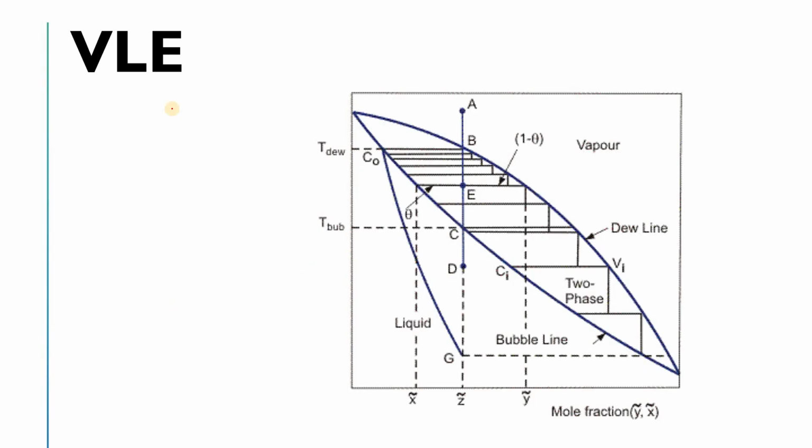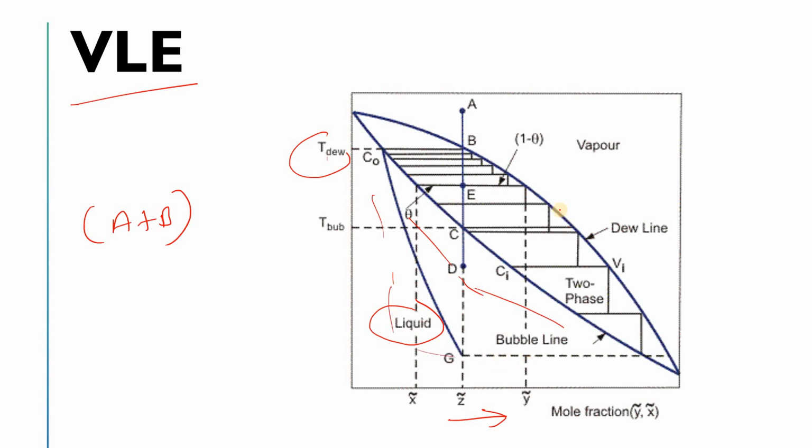So here, if you see, this is your vapor-liquid equilibrium curve, which is plotted between temperature and mole fraction, okay. Let me know in the comments box if you want to know what the mole fraction is. Mainly in this case, this is a binary solution. Let's suppose there are only two components, A plus B, right? I am not going into the detail of vapor-liquid equilibrium. I am just trying to explain what boiling is, okay. So you will see that this is your complete liquid region, and this will be your vapor region, okay.